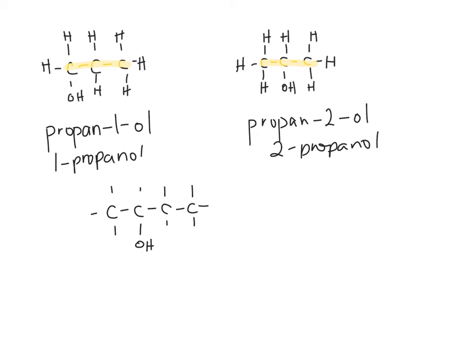So for this structure, pretend I drew in all my hydrogens. This longest continuous carbon chain is 4, so this is butane. And the OH group is on carbon number 2. So it's butan-2-ol or 2-butanol.